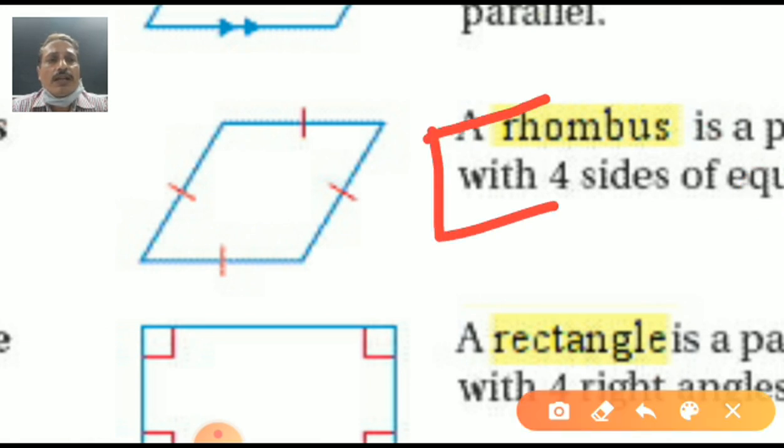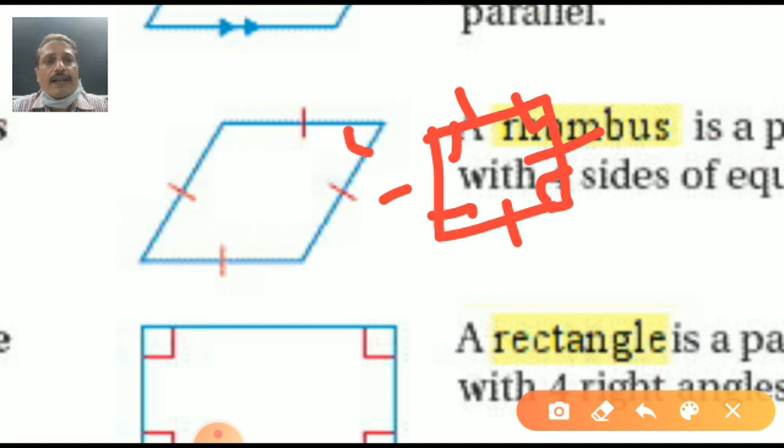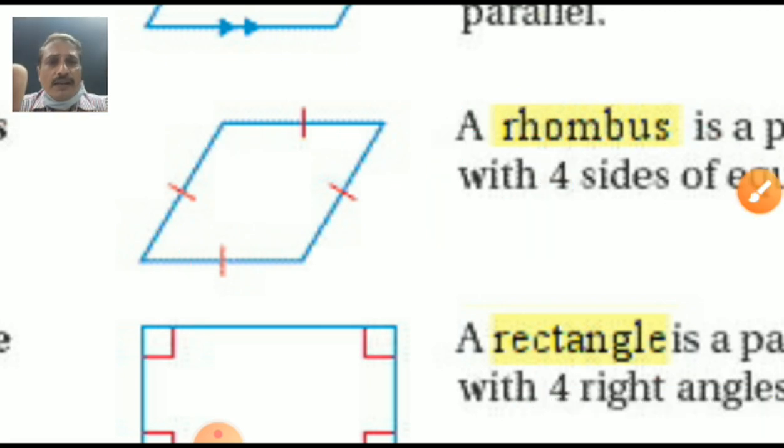What is there in a square, beta? Square means all sides are equal like this only, but the angles are right angles. Here no angles are right angles. See, have you seen? These angles are not right angles, but the sides are equal. Good. We will discuss in detail and construct also. Construct means prepare ourselves with the help of a compass box.